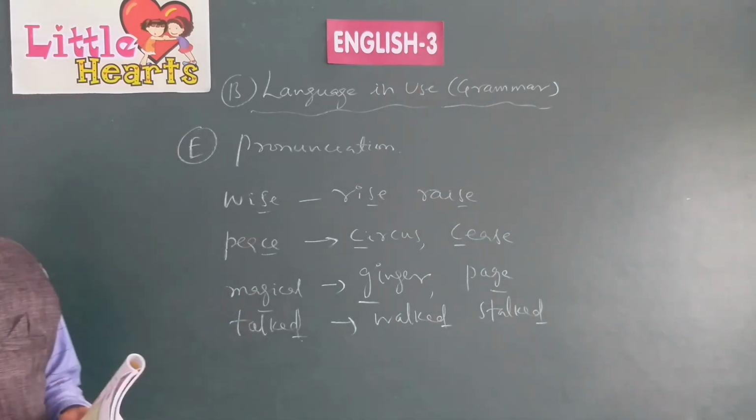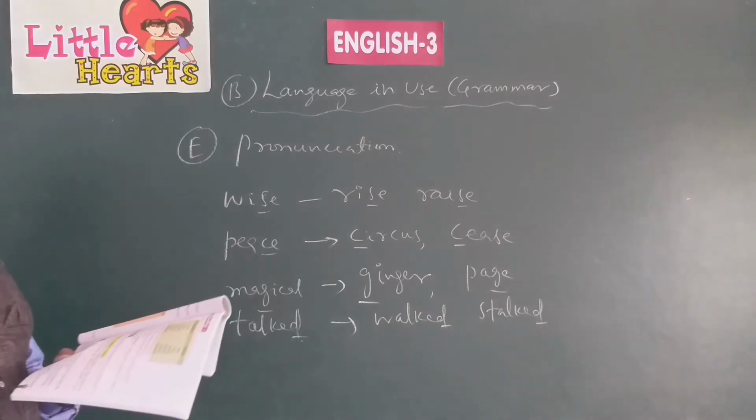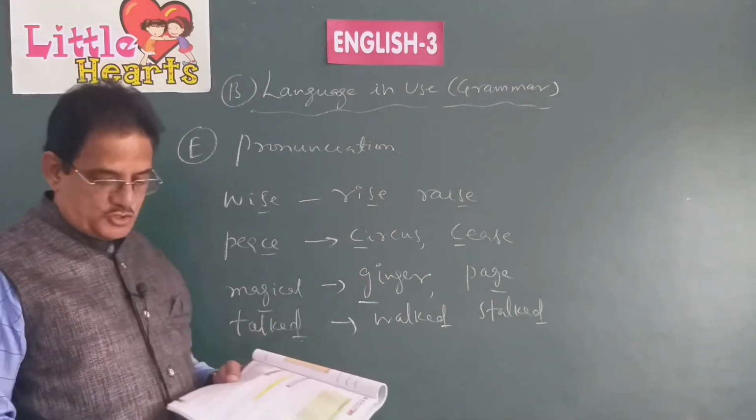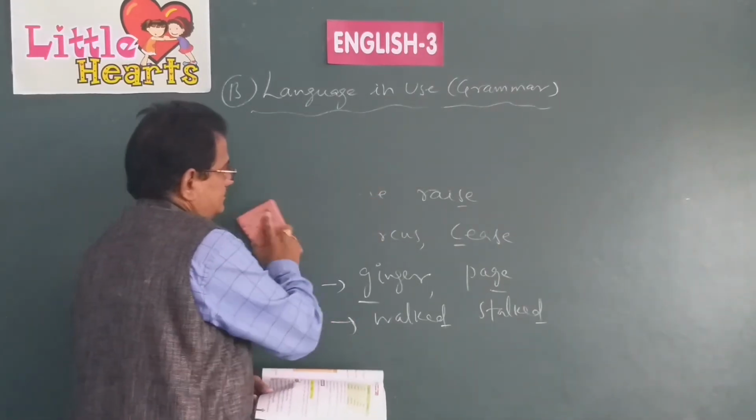Look at that. First sentence. What should be the first sentence? Let us see. Writing skills.